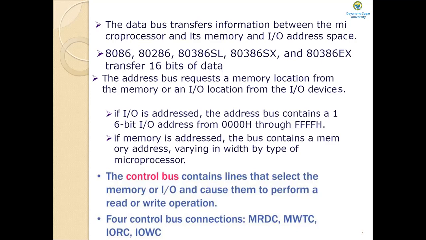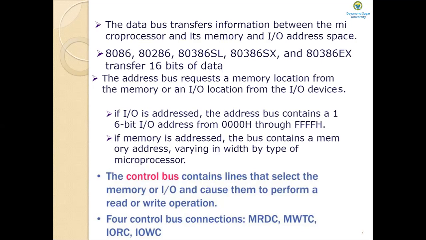It can select any one of the addresses in the range 40H to 4FH. Suppose the memory is addressed, then the bus contains a memory address. And as you know, the memory address width varies by type of microprocessor.